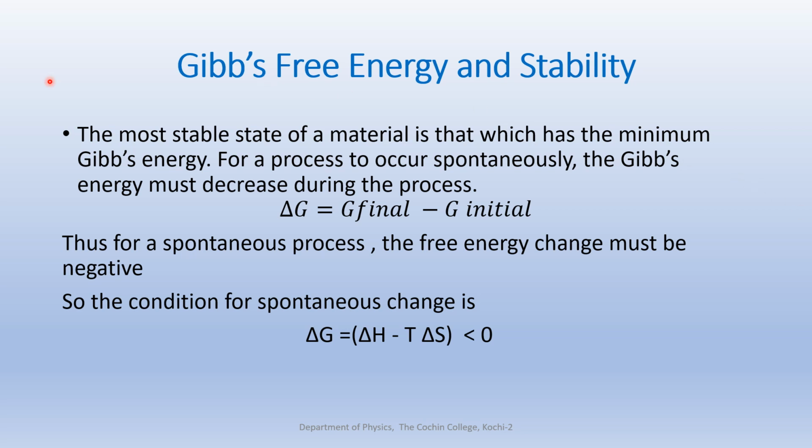And if in some case there is no entropy change during a process, then the enthalpy change delta H can be used in place of delta G. That means if there is no entropy change during a process, then delta G will be equal to what? Delta H. The enthalpy change will be equal to the Gibbs free energy change in cases where there is no change in the entropy. Okay.